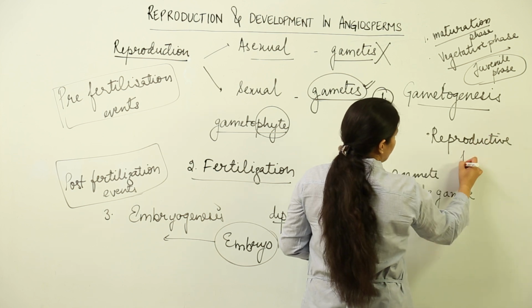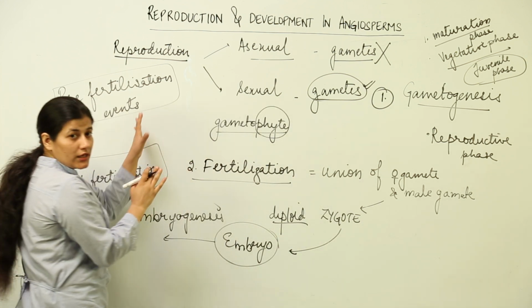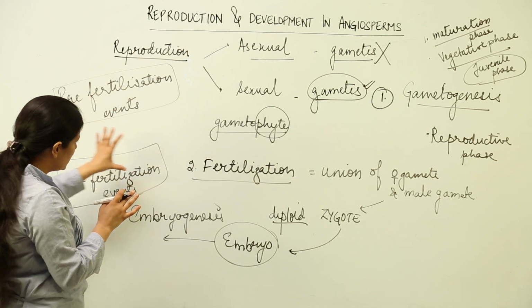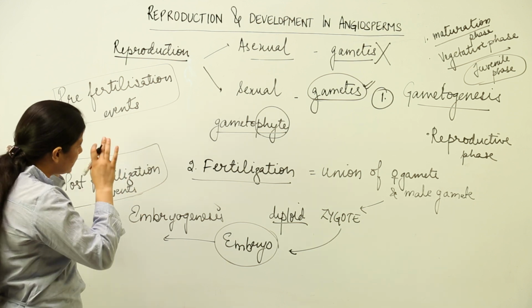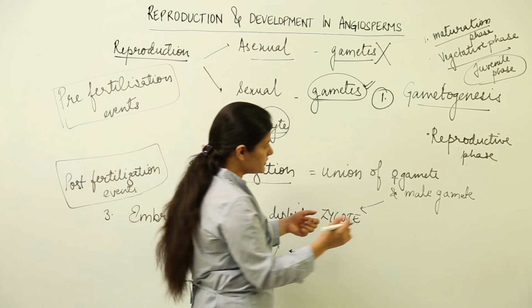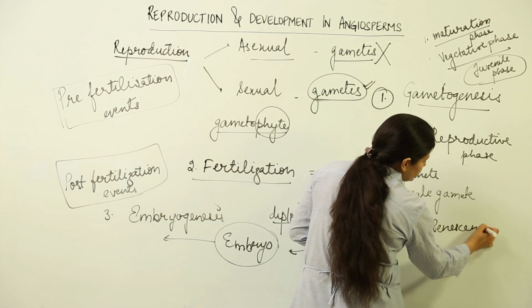Now, inside the reproductive phase, all these developments that we have studied as pre-fertilization events, fertilization events and post-fertilization events take place. And when the organism is done with the reproductive phase, then begins its senescence phase.